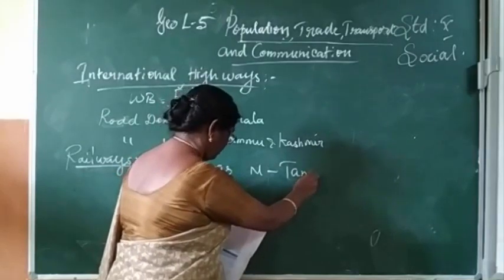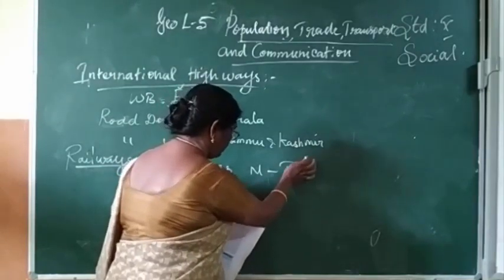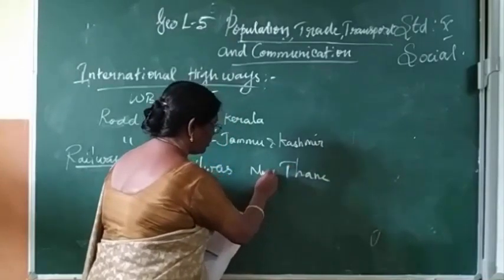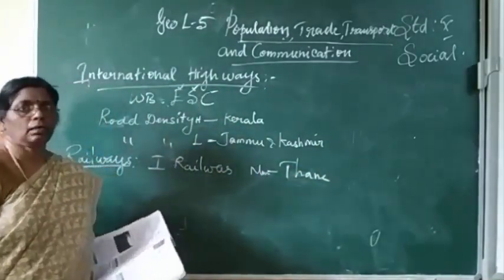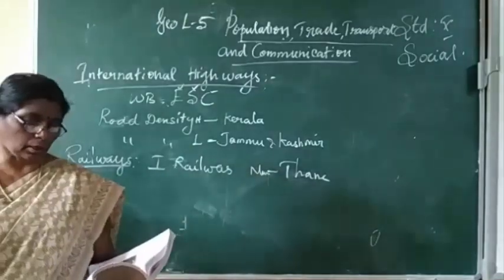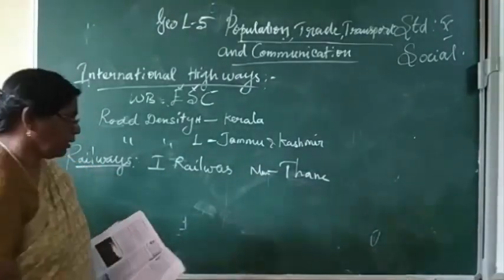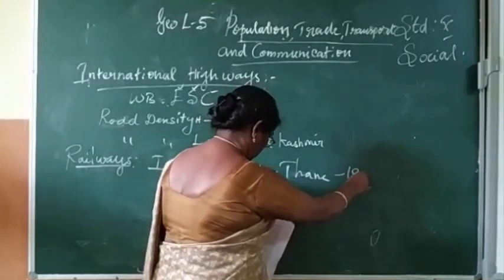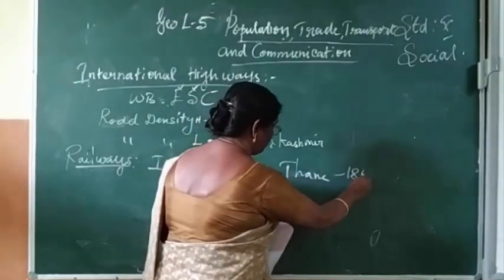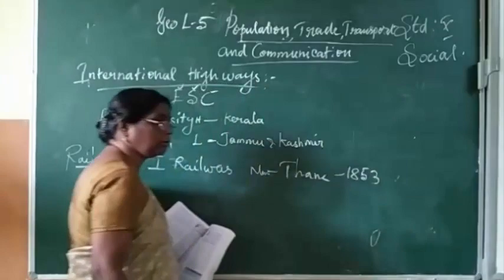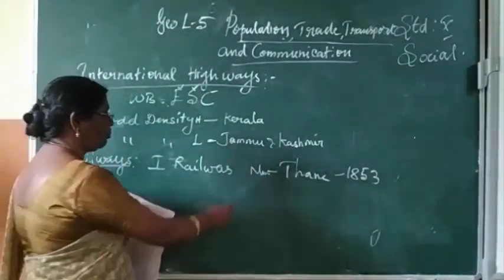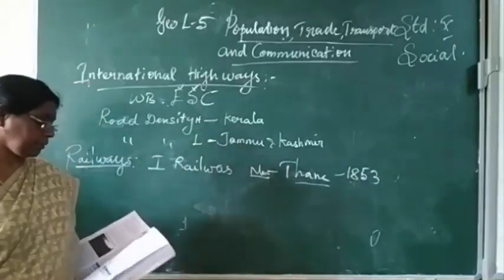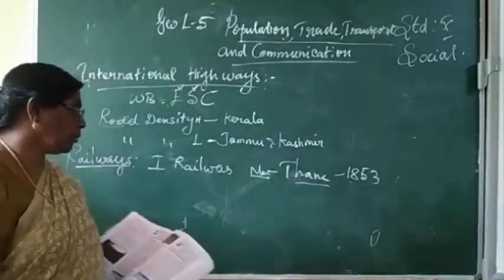The first railway was run from Mumbai to Thane in the year 1853. Very important, one more question.